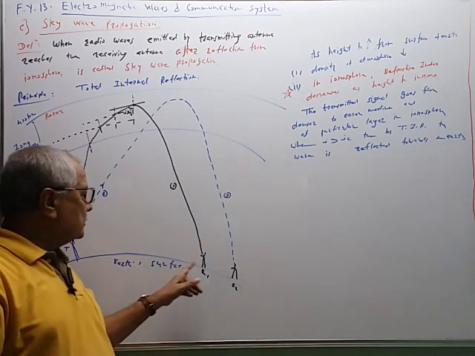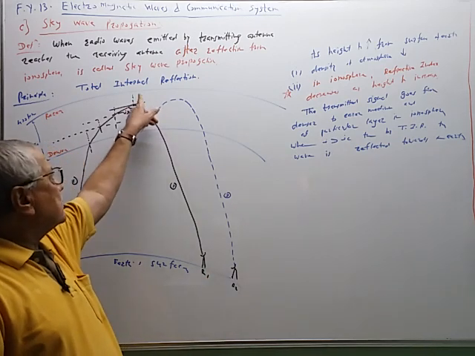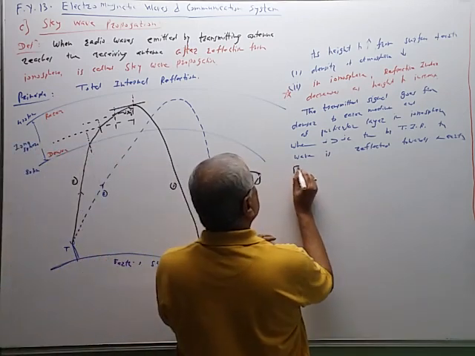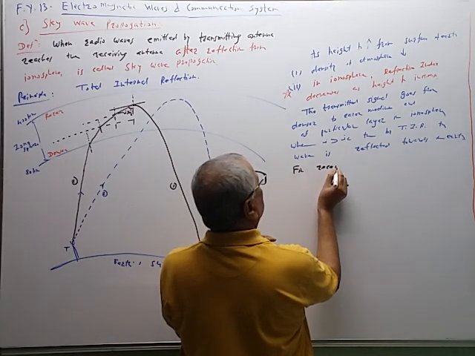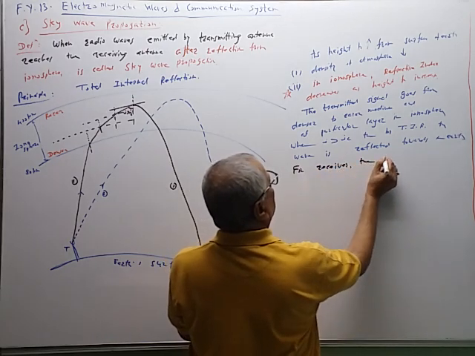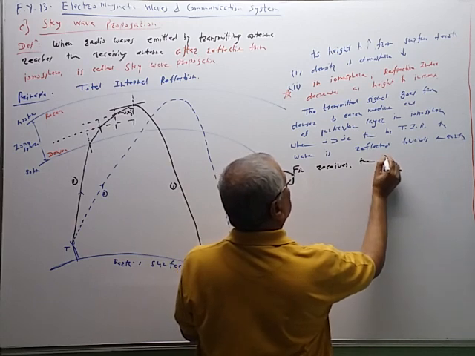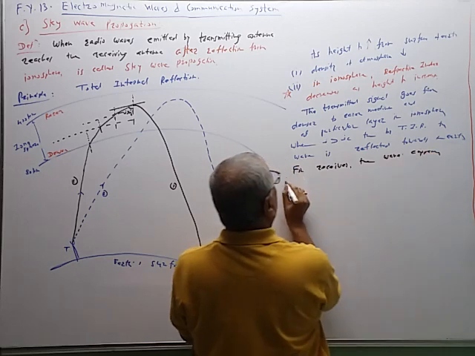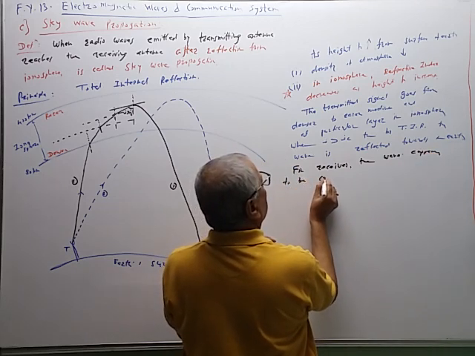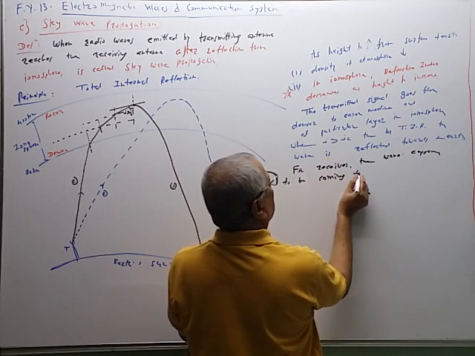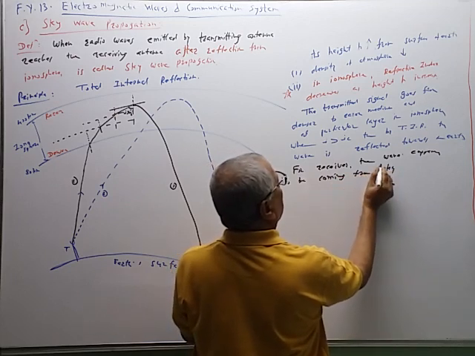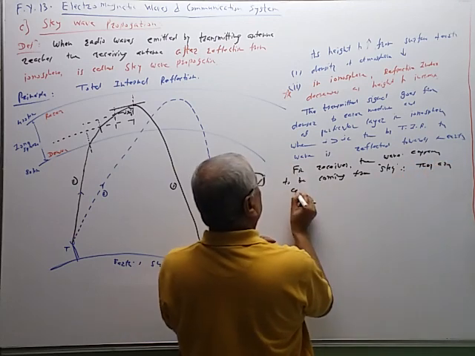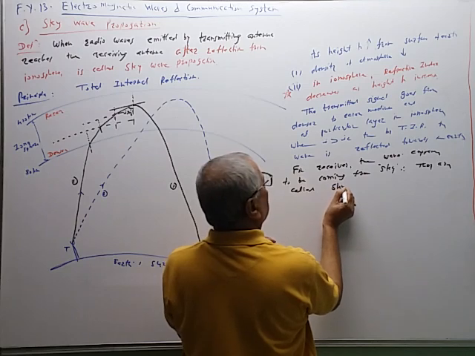Now, for this receiver, the wave appears to be coming from the sky, and therefore they are called sky waves.